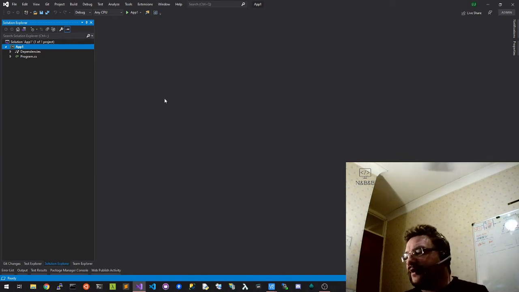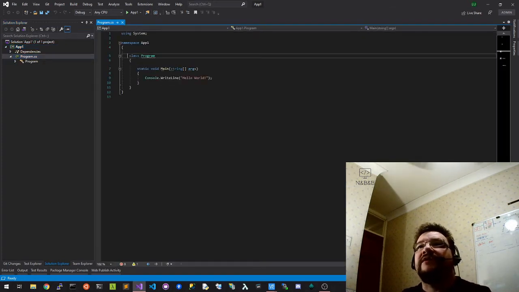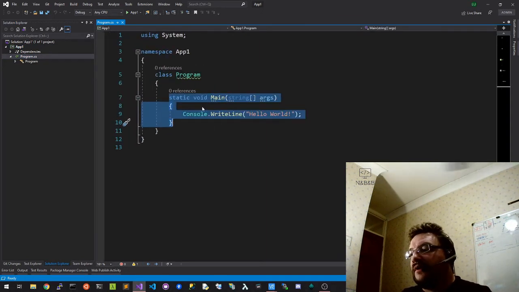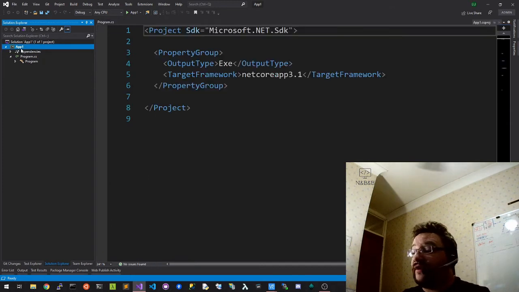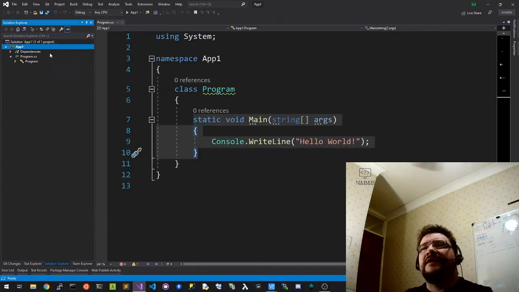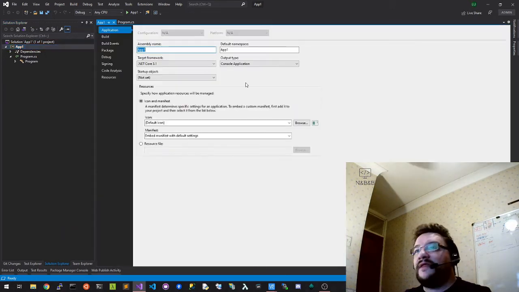If we can imagine where our code is going to go, here we have a program, and we see we have a class, we have a namespace, and we have a function here, and we also have this file name. And we also have what's called an assembly. So app1 in itself is an assembly. An assembly is a group of code that's linked together.